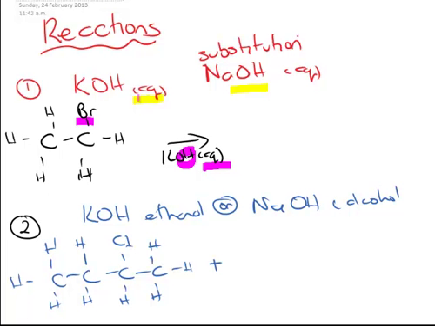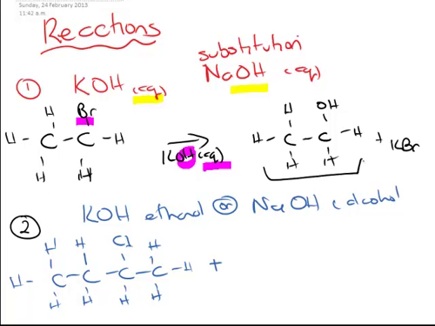Now, you can either have KOH aqueous or NaOH aqueous. In either case, this should work. On the other side, obviously, you're just going to be swapping out that, and the Br comes off, and you would get plus KBr, but we're not going to worry about that too much. It's the main product that we're interested in.